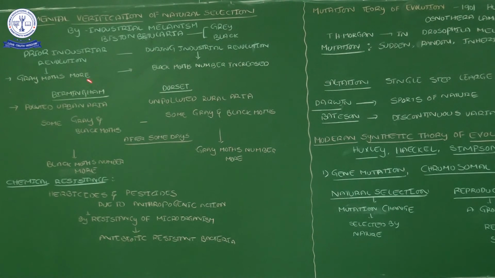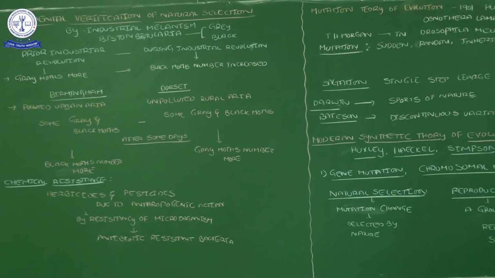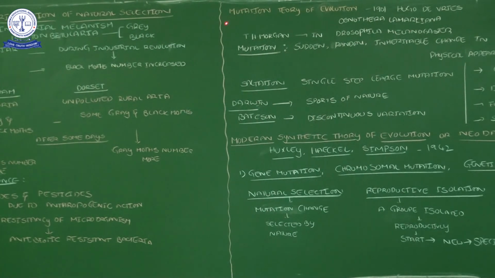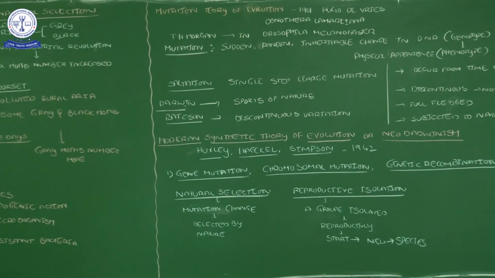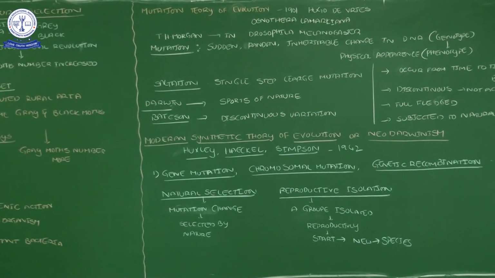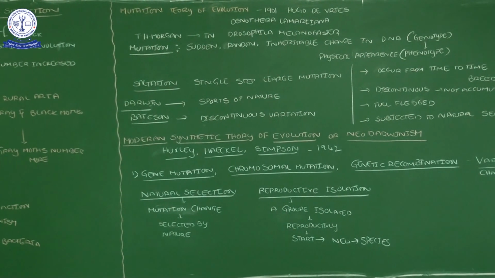What we completed now, industrial melanism and chemical resistance, these two are examples of natural selection. Now come to the second column. Up to now we completed natural selection. Before that, we also completed Lamarckism, inheritance of acquired characters, and August Weismann's theory.